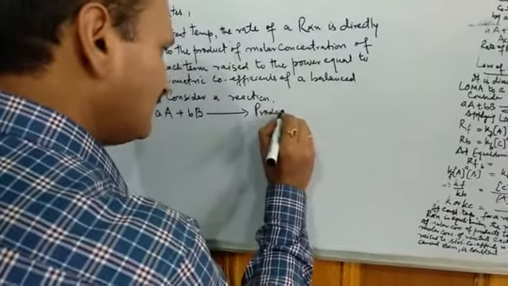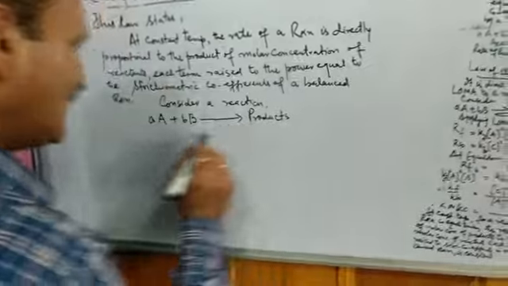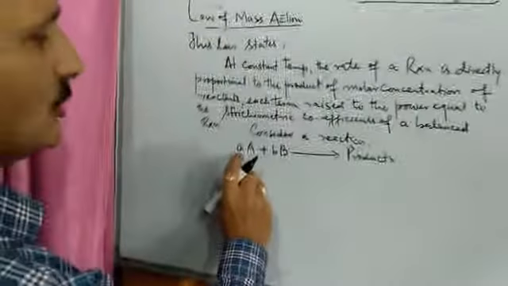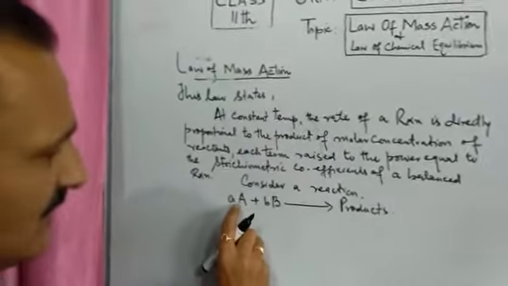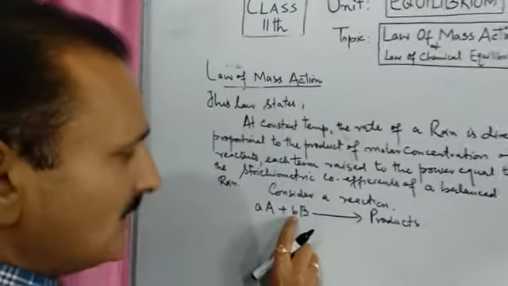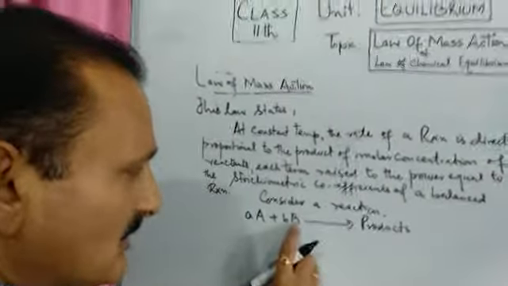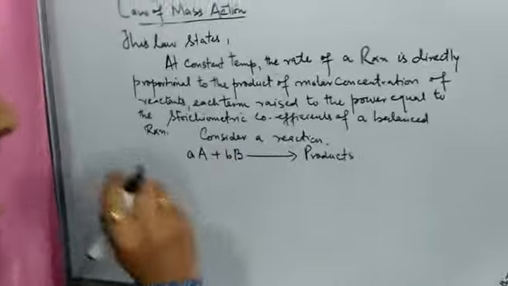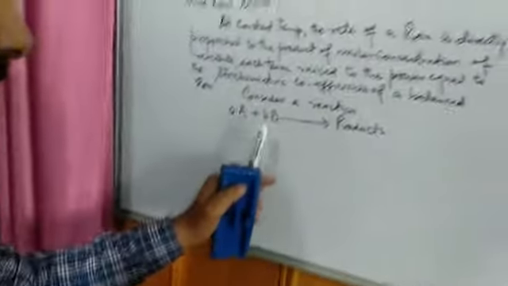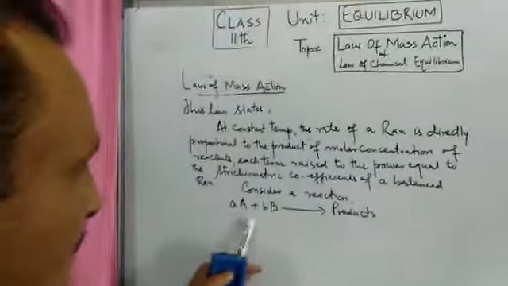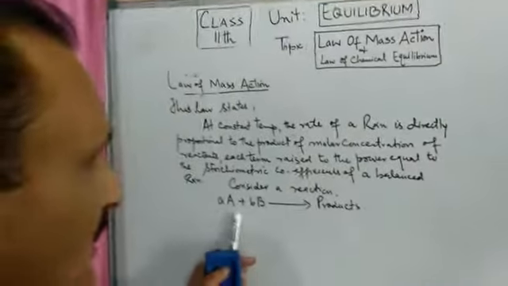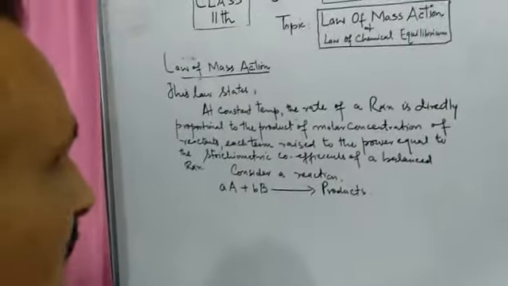In this chemical reaction, small a is the stoichiometric coefficient of reactant A, and small b is the stoichiometric coefficient of reactant B. So if we apply the law of mass action to this chemical reaction, what will we get?